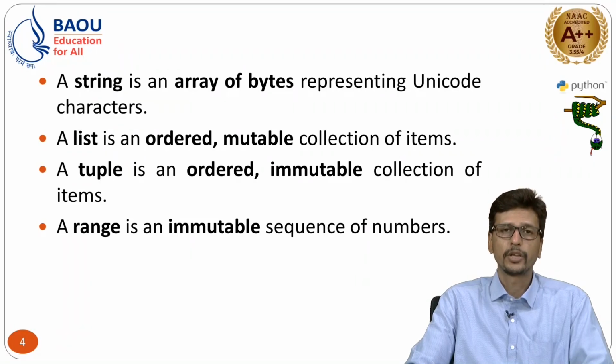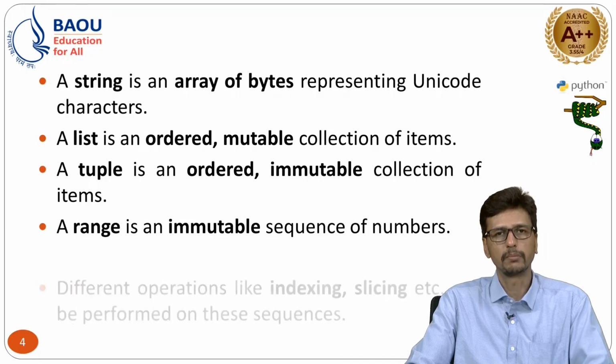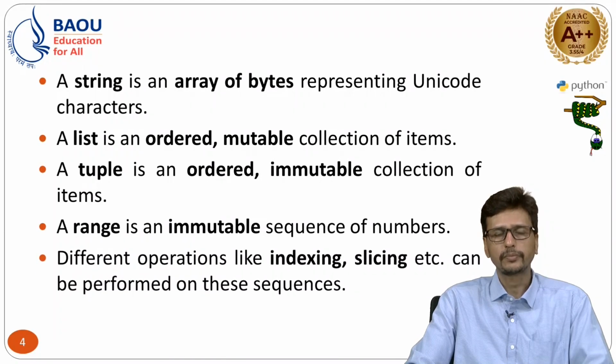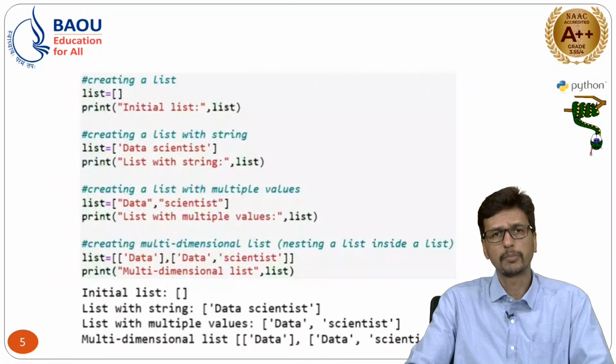In the previous two, you can use mixed values, mixed data, mixed content, but in the range it is normally a sequence of numbers. Then different operations are possible, such as indexing and slicing. We will see this with the demo.